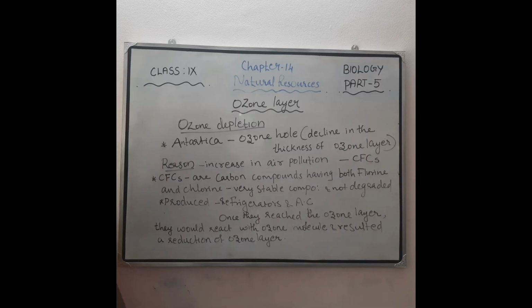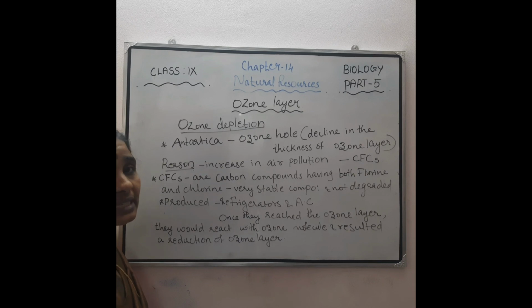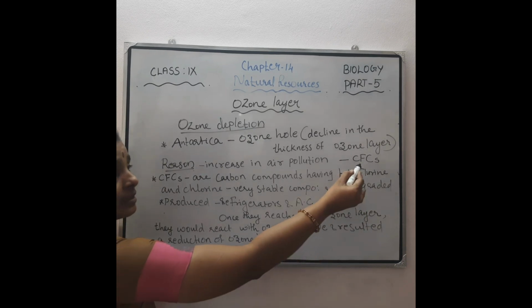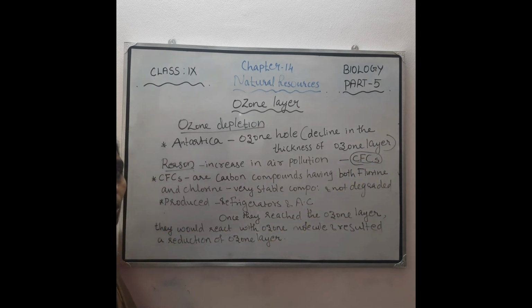Then what is the reason for this reduction in the thickness of the ozone layer? The reason is the increase in air pollution, especially the compound namely CFCs, that is chlorofluorocarbons.